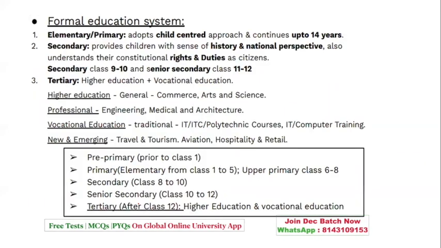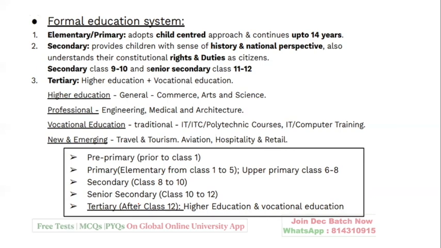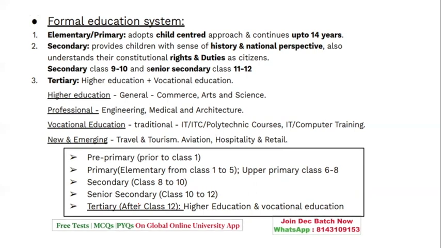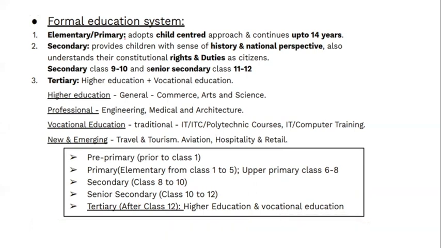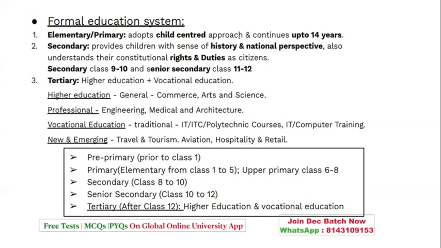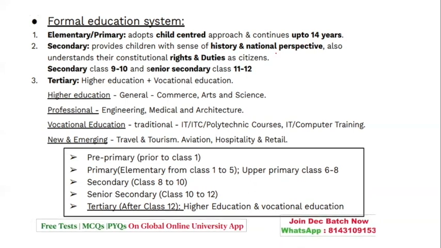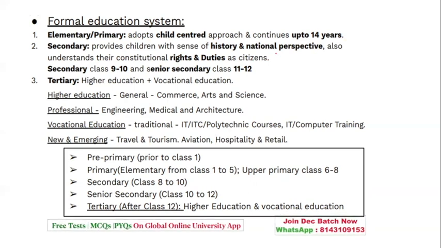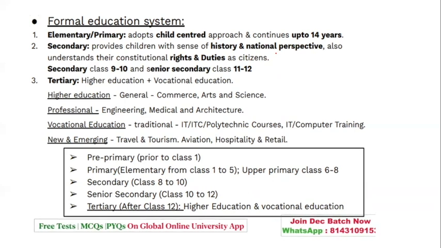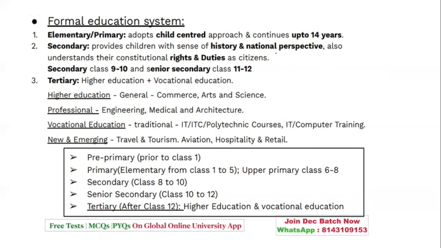Now, the next one is the formal education system, which started. I have two slides for this. I'll revise it again, so that it becomes a little more perfect for you in different ways. So formal education, that is elementary and primary education, is given up to the age of 14. Secondary education provides the child with a sense of history and national perspectives, and the child starts understanding constitutional rights and duties. That is from class 9th and 10th, and up to 11th and 12th, that is senior secondary. Tertiary is in the form of higher education plus vocational education.